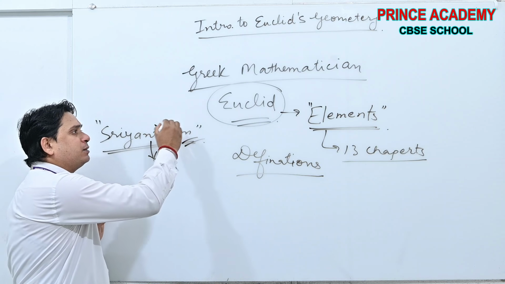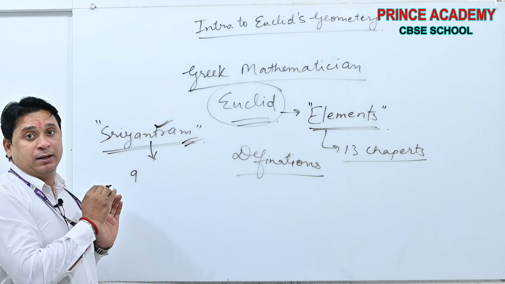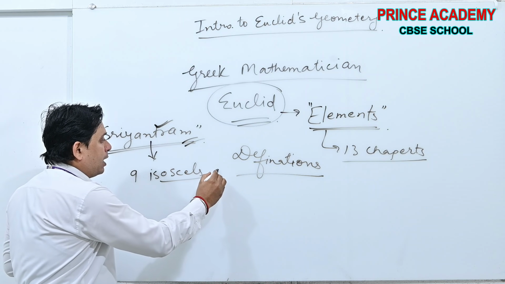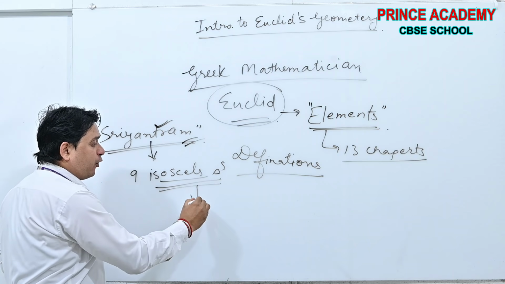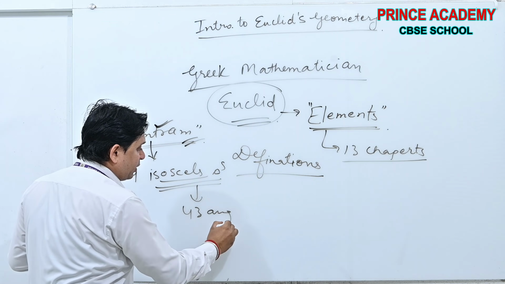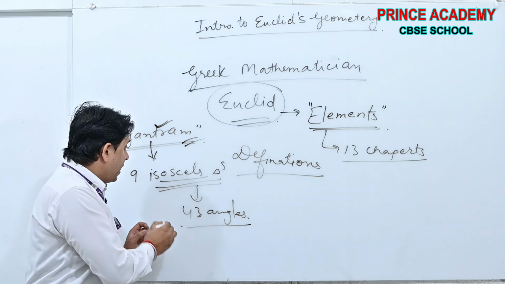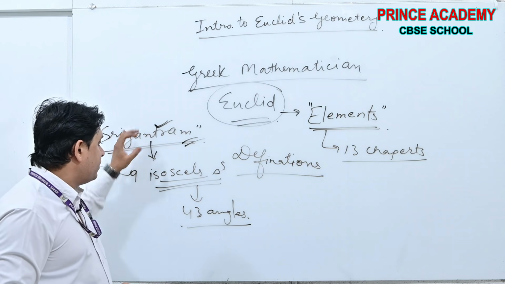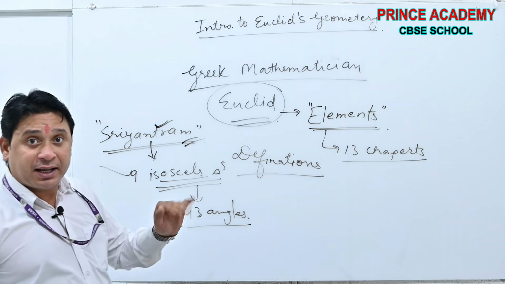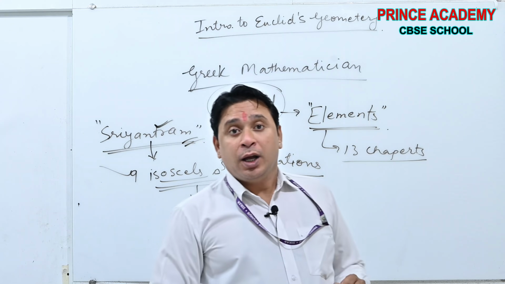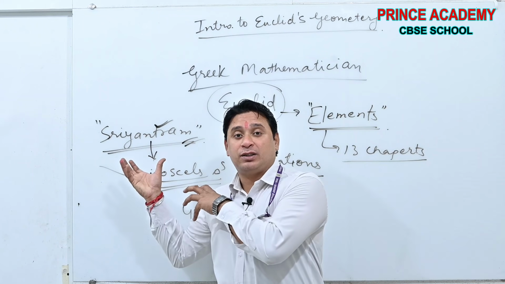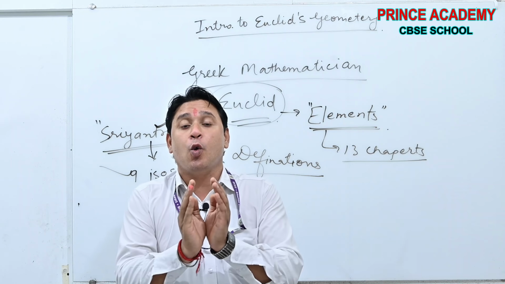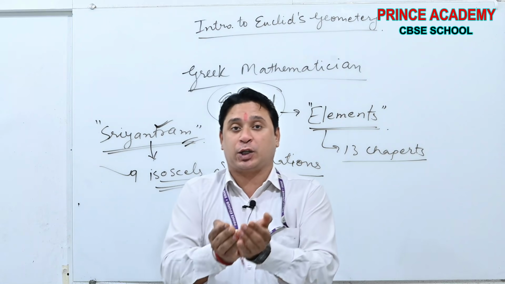In this Shri Yantram, 9 isosceles triangles are formed, which are forming 43 angles with each other. In that time, this was supposed to be the shape which pleases Ma Lakshmi.